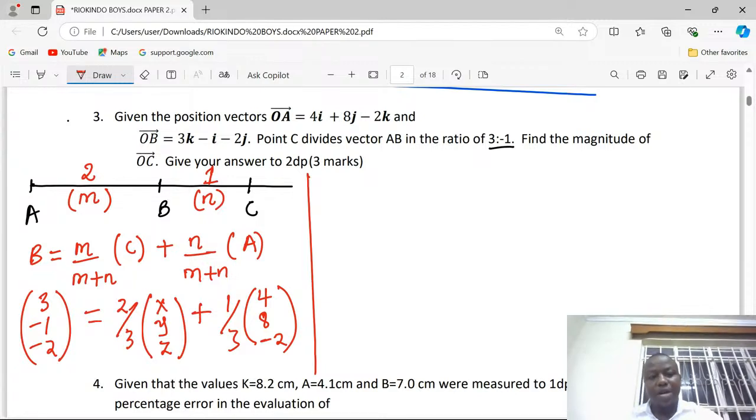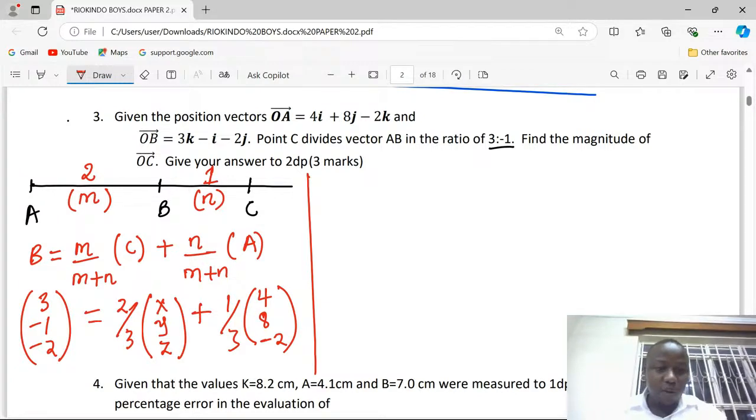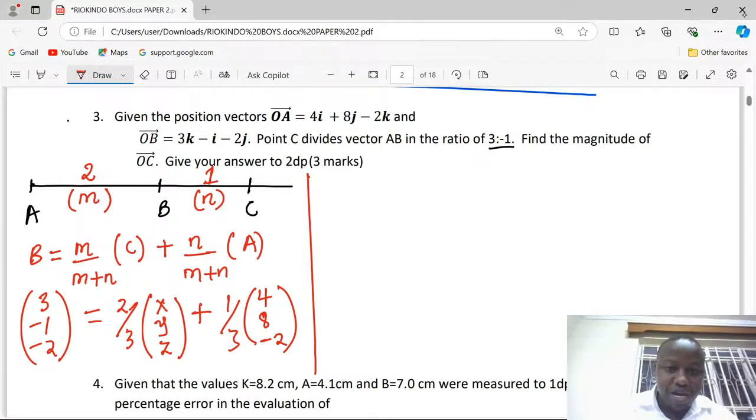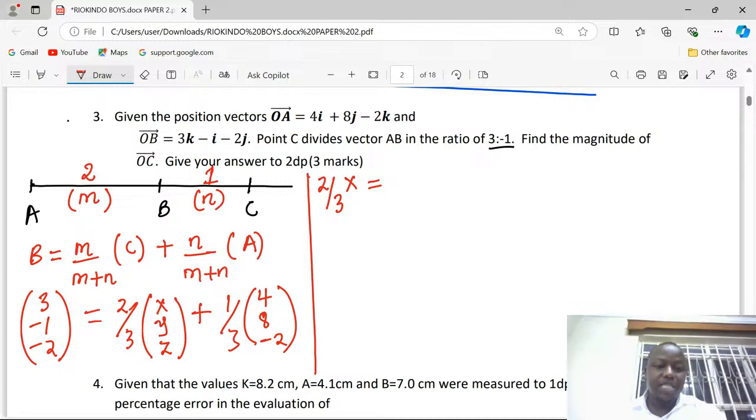Okay, now we can proceed to get the specific coordinates of our C, such that we remain with 2/3 of x being equivalent to, at that point now we have to take 4/3 to the other side. 4/3 plus 1/3, and 4/3 plus 1/3 becomes 1 2/3.